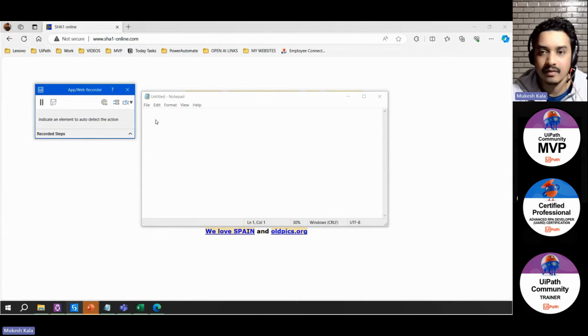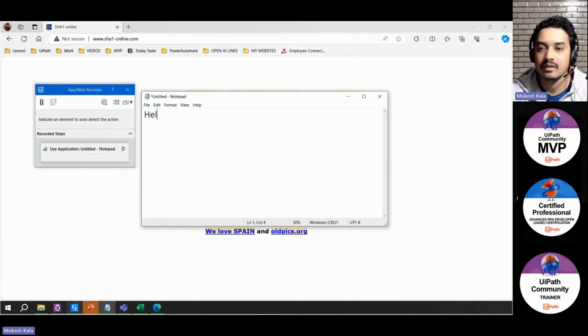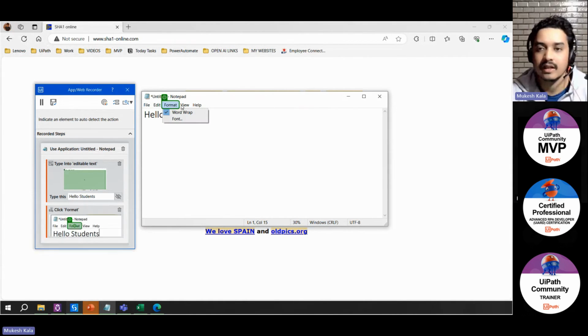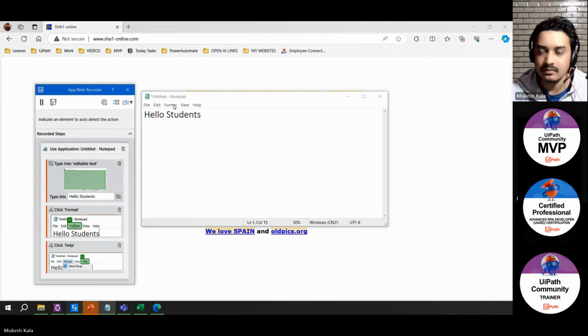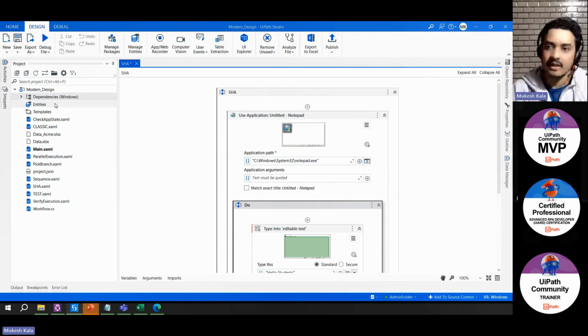I click here, and then I type here, hello students. Then I say confirm. Then I click on this button, which is the format. Then I click on this button, which is the help. As you can see, all the steps are getting recorded. Then I click on format again. Then I click on something here, and once I'm done, I'll simply click on this button, which says save. You just do all the steps and see the output.